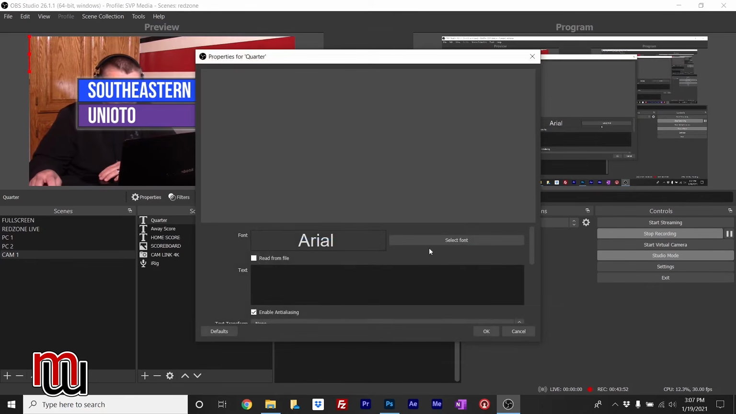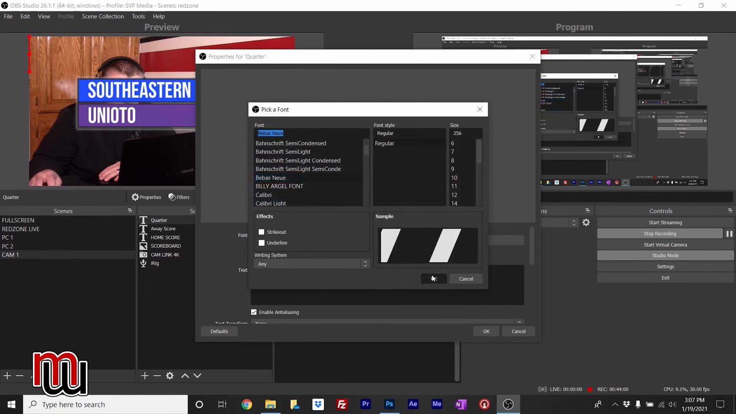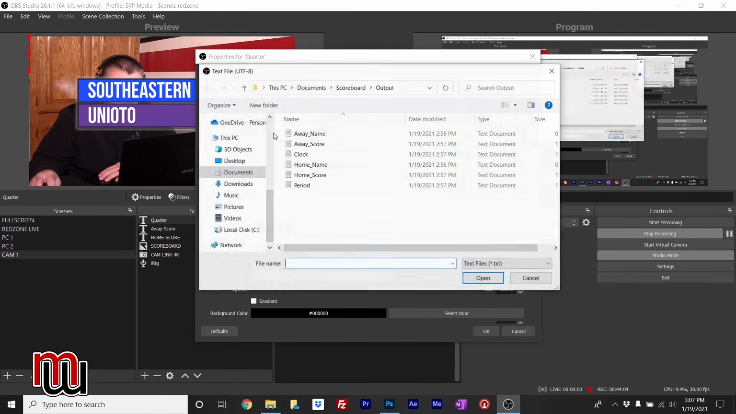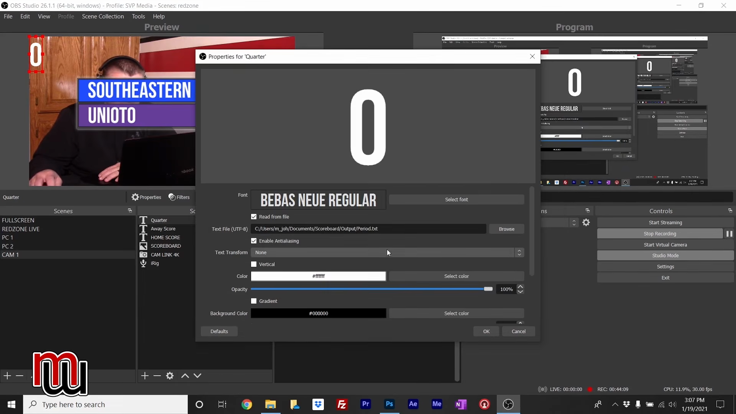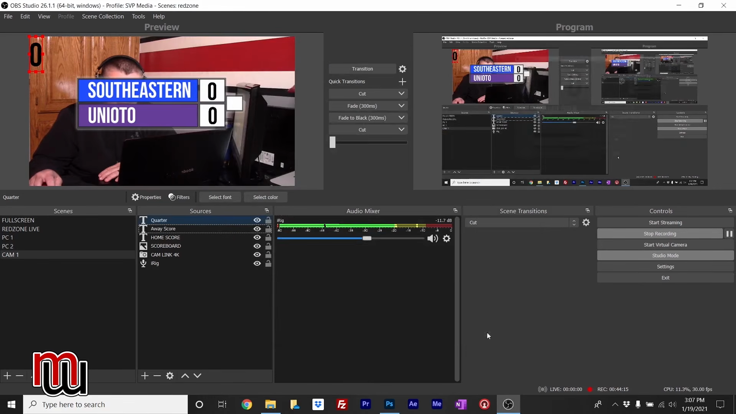So we'll add the quarter in, we'll select our font. Click OK. We are going to read from file, and we are going to browse, and we're going to go to period. Open that, change it to black.